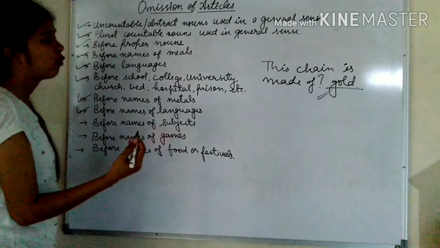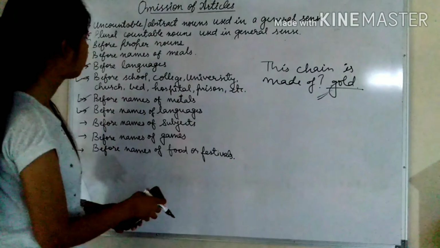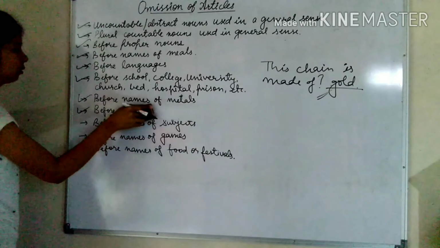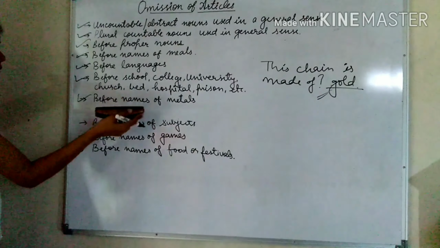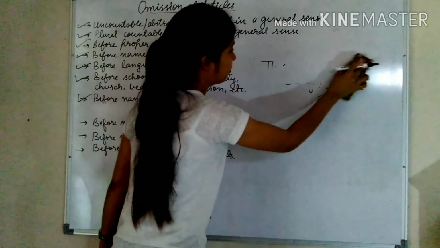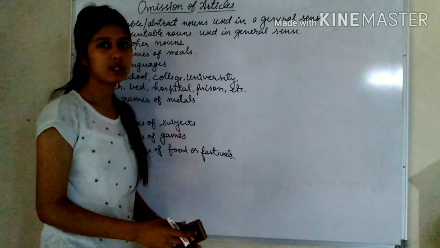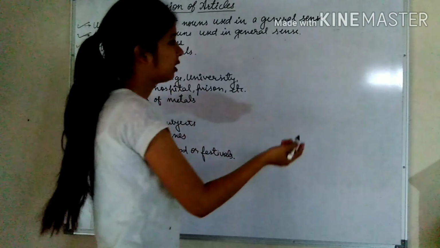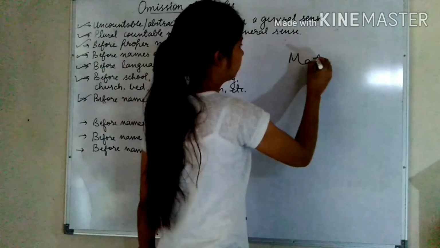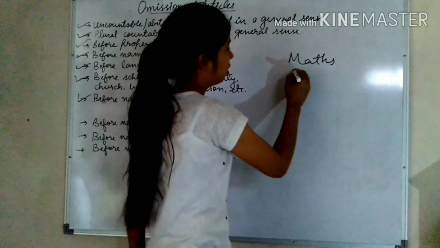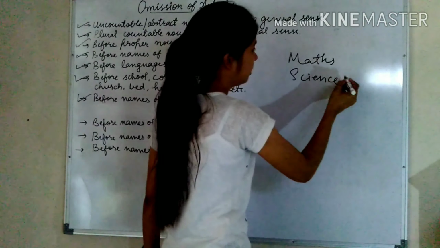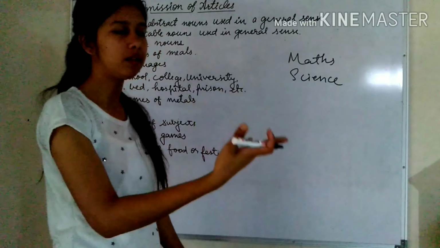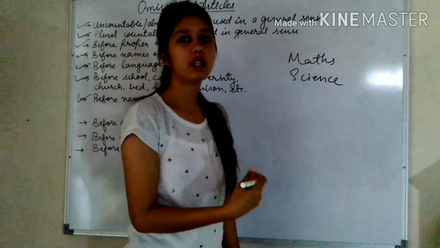Next one is before names of languages. Okay, this we have done. Before names of subjects. Subjects that you study. For example, maths, science, English, Hindi, SST, Sanskrit, computer. These all are your subjects.